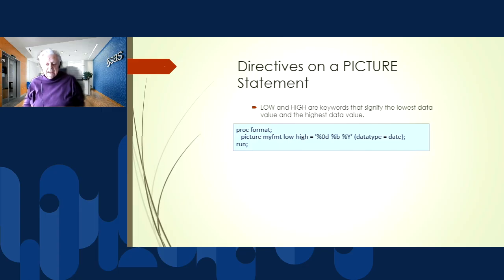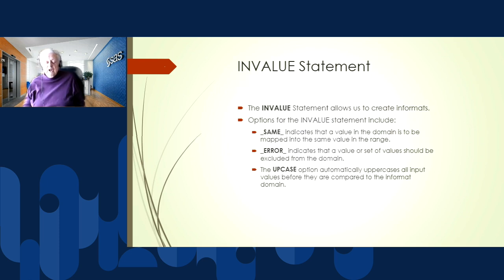So this is going to tell us how to write out the day of the month. %B is how I want to write out the month, and %Y is how I want to write out the year. And we're saying this is a date, okay? And notice there are dashes in here, and those dashes are just written out as text. We'll see examples of how it actually works in the demo.